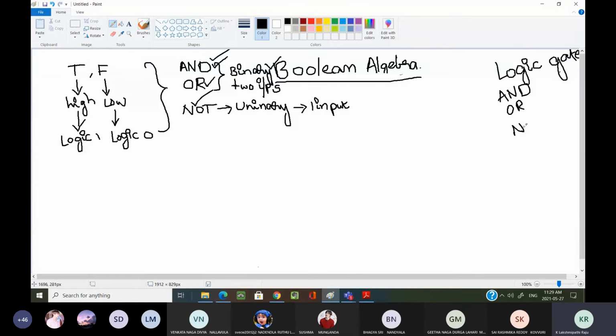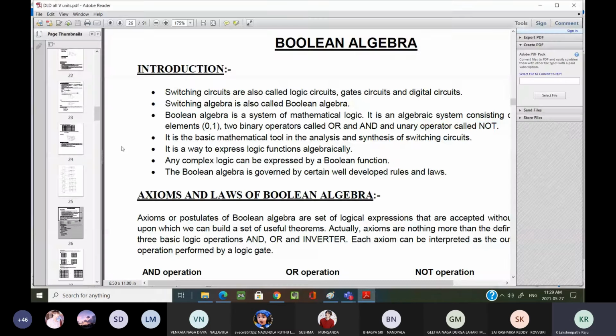That is what I explained in the starting introduction, how many gates and how we design the circuit. But from the Boolean algebra concept point of view, we call these operators. I hope you are getting my points.